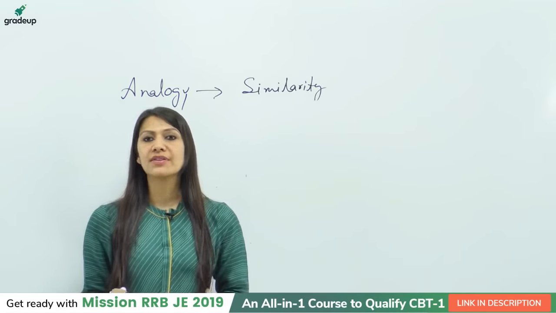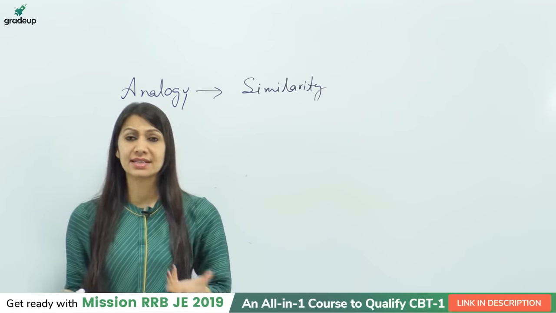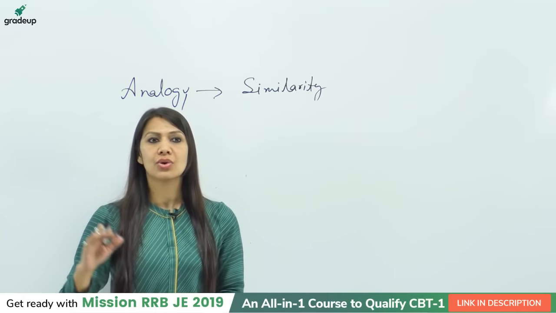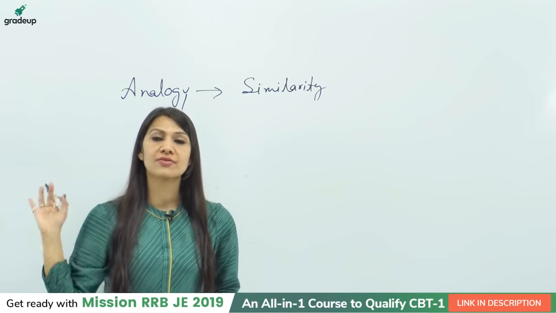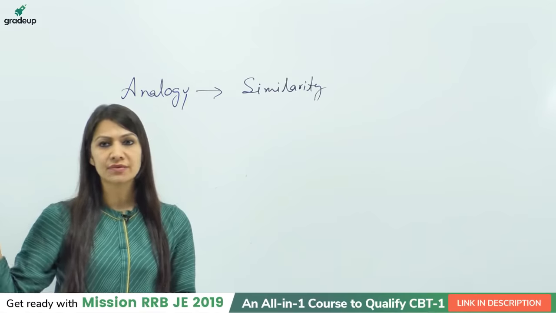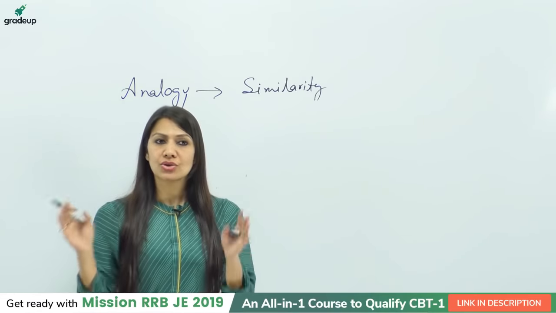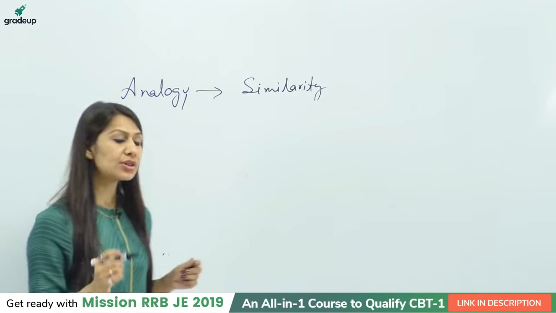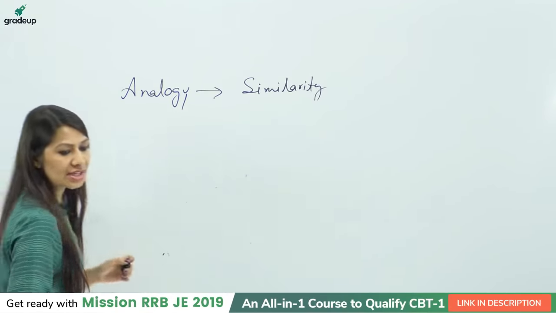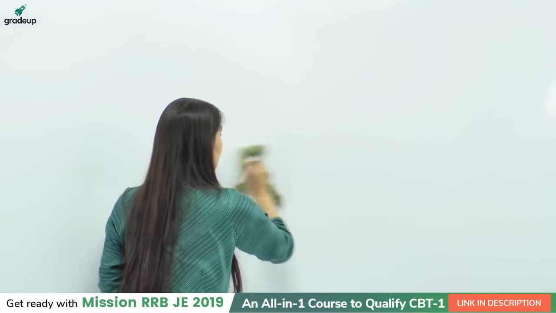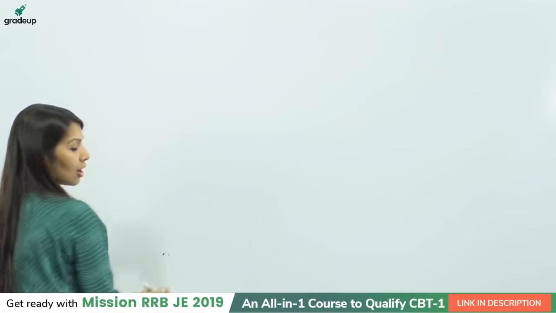If I ask you about the word analogy, it is somehow your general knowledge. Sometimes the questions are related to the portion of geography, like ports and rivers of different countries, or maybe some synonyms or antonyms, okay? So you can solve such category of questions. Now the most important area of analogy is number analogy, on which we will focus today. So I am going to write the very first question of today's session. Also I am writing the options too.